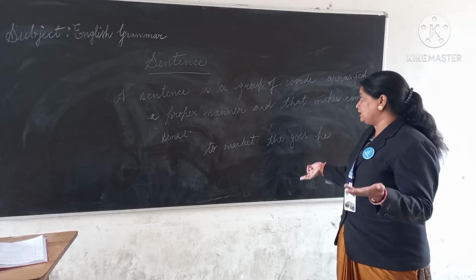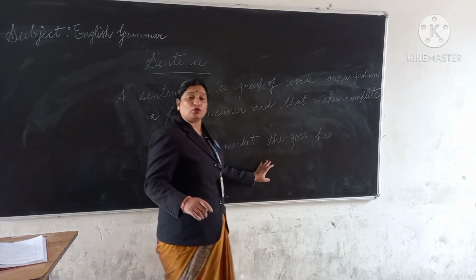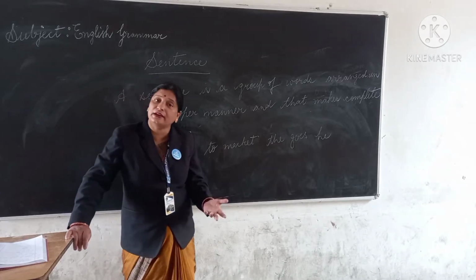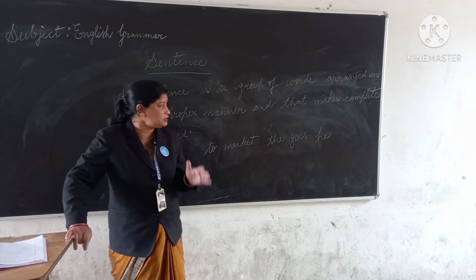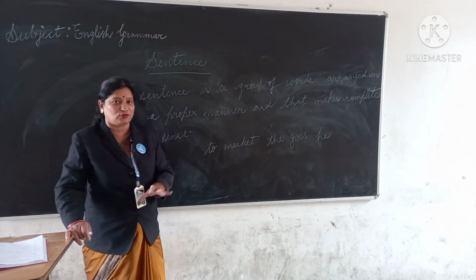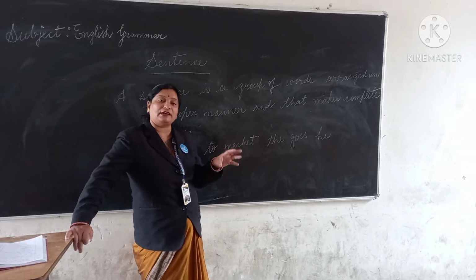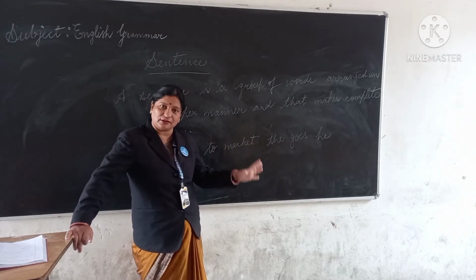It is not making any sense. We have to arrange this. So the question arises, how will we arrange? We don't know how to arrange. So my dear students, I told you about noun. One more thing, pronoun also you should know. Pronoun is a word that is used in place of a noun. He, she, it, they. These are pronouns.